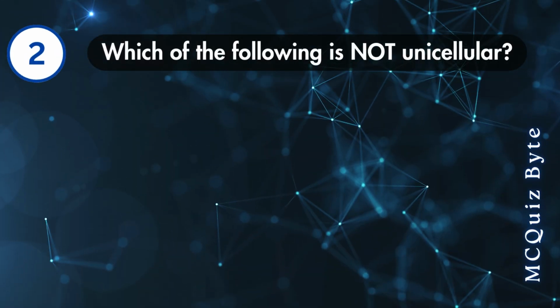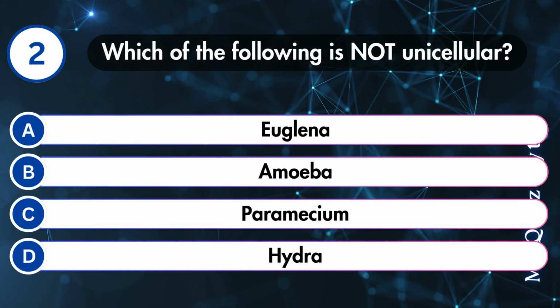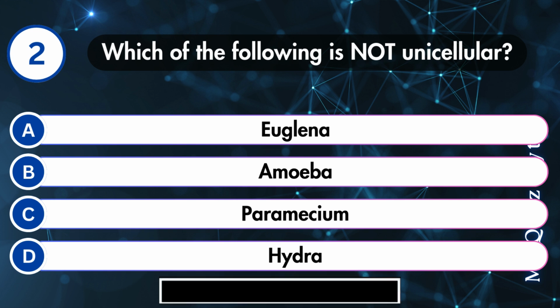Which of the following is not unicellular? Euglena, amoeba, paramecium, or hydra? Correct answer is D.